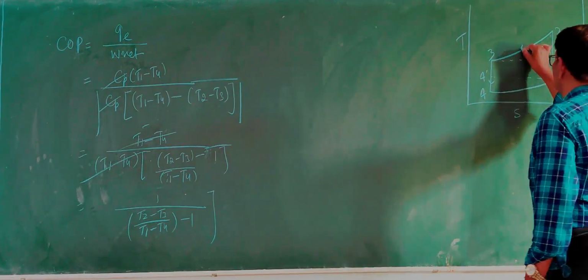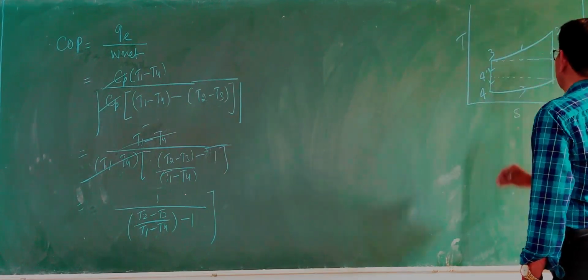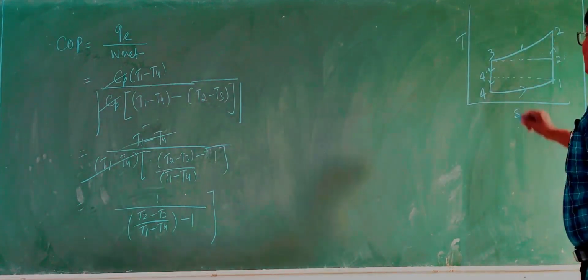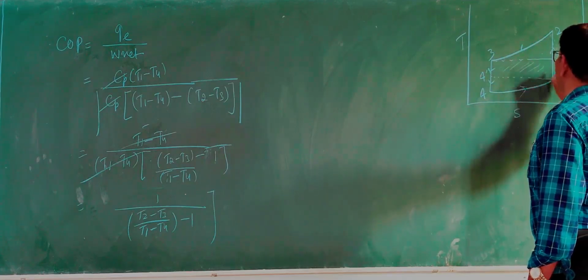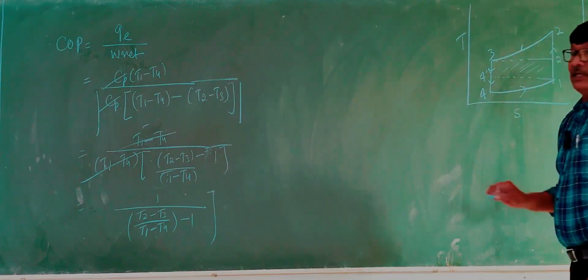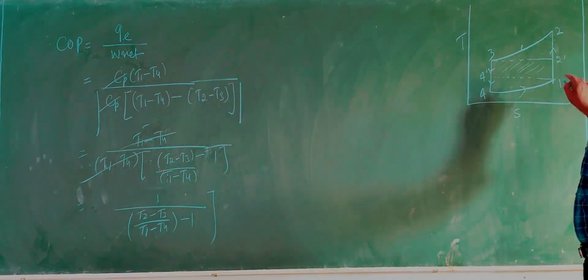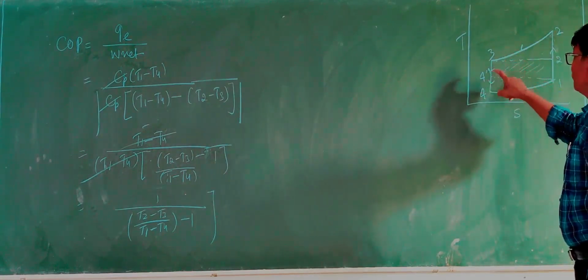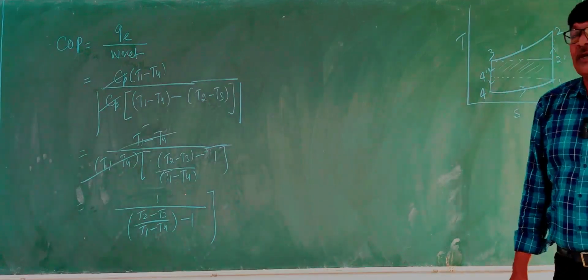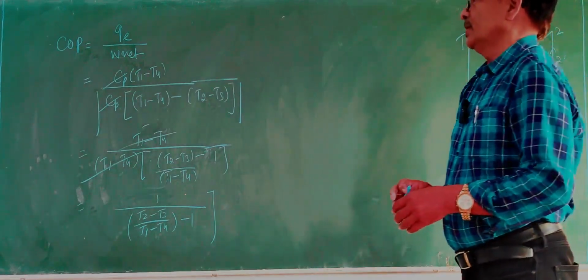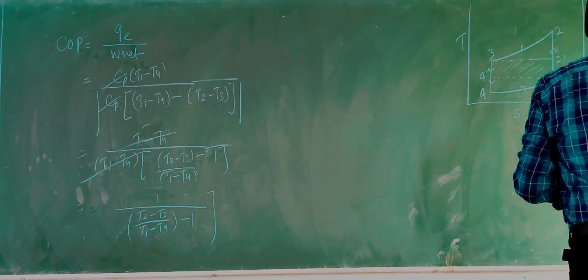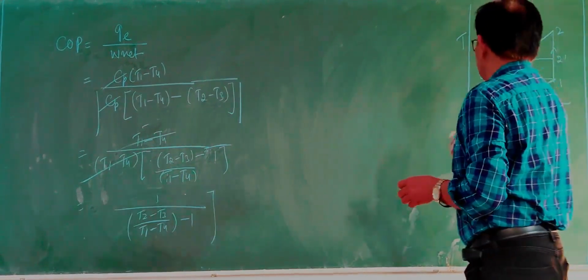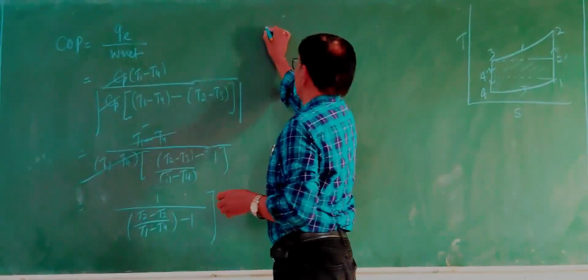This is for the reverse Brayton cycle, 1, 2, 3, 4, and 1, 2 dash, 3, 4 dash is for the Carnot cycle, just for comparison. In the end we will compare these. So now let us find out how we can modify this further.